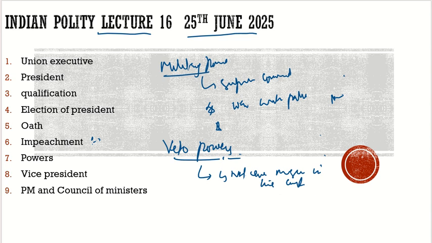But we can trace it from various articles. For example, we have Article 101 of the Indian Constitution.